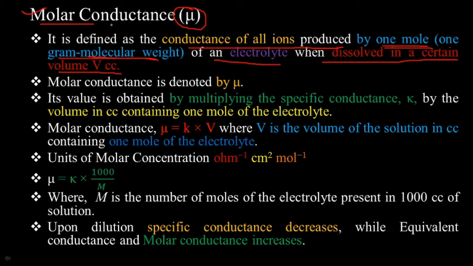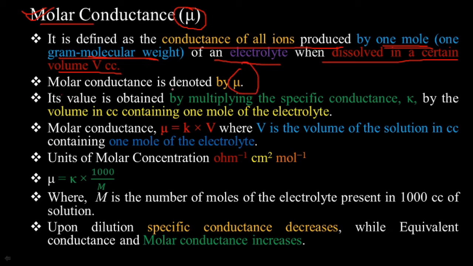That is simply called the molar conductance. In equivalent conductance we take the 1 gram equivalent weight dissolved into V cc volume, and whatever conductance is obtained is called equivalent conductance. In molar conductance we take 1 mole or 1 gram molecular weight of an electrolyte dissolved into a certain volume in cc, and whatever conductance is obtained by all the ions is considered the molar conductance. It is denoted by the sign mu.